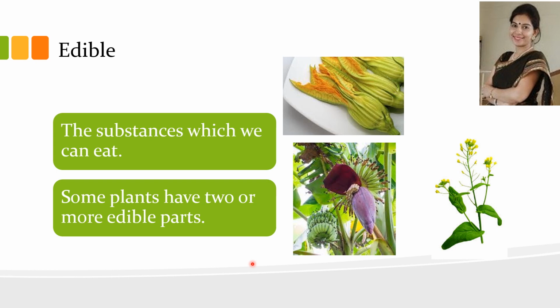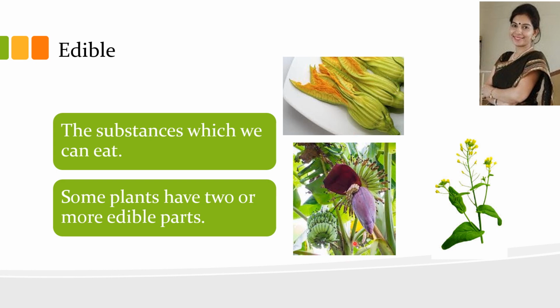Now, what are edible substances? The substances which we can eat are called edible, and there are some plants which have two or more edible parts, like our pumpkin. We eat the flowers of pumpkin and fruit of pumpkin. In some places the stem is also eaten.